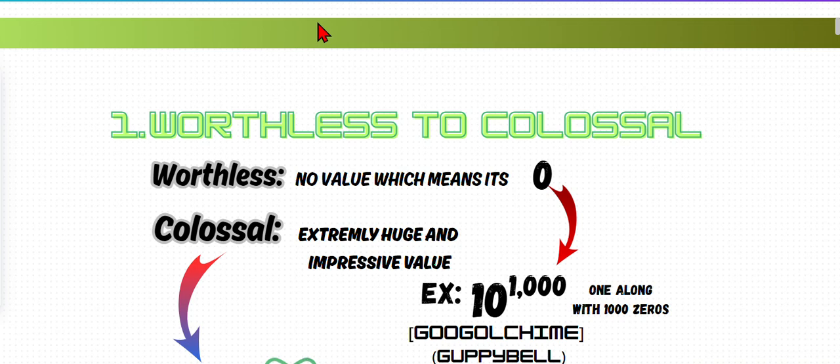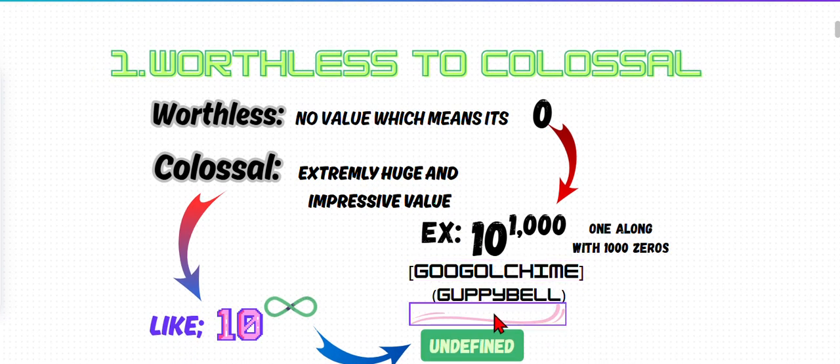Worthless means no value, which means it's zero, whereas colossal means extremely huge and impressive value. Example, 10 to the power of 1000, or 1 along with 1000 zeros. It's also known as Googol. See, 0 to 1 along with 1000 zeros. Worthless number to a colossal number. Wow, it's really big, right?